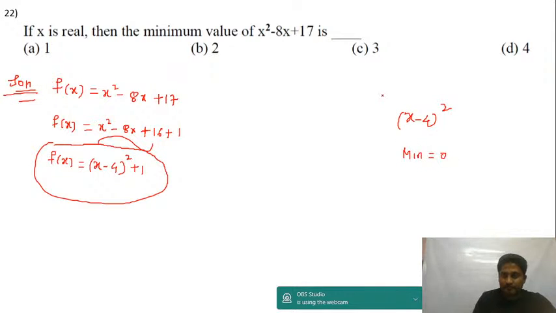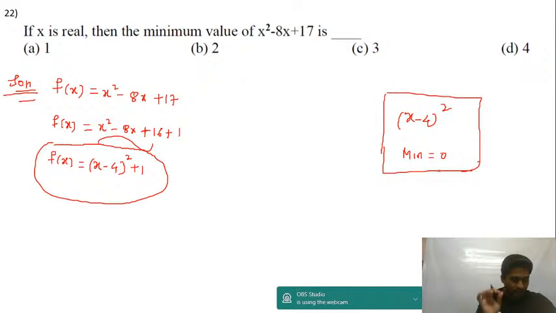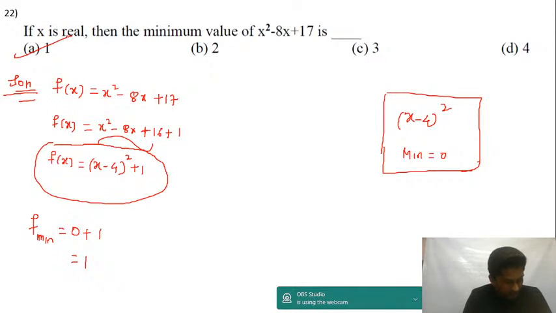Right, now this f minimum will be equal to 0 plus 1. Answer will be equal to 1 only. So minimum value is equal to 1. In two steps you get the answer, guys.